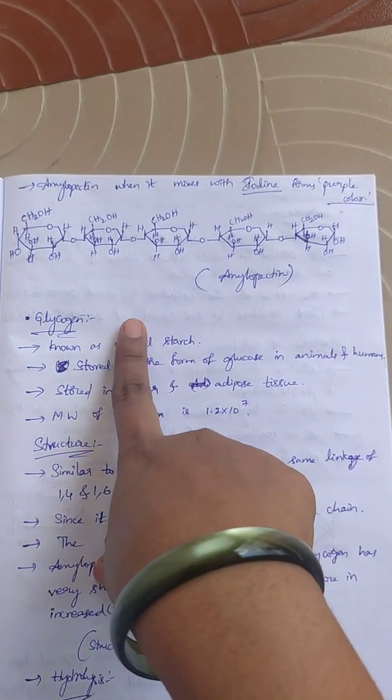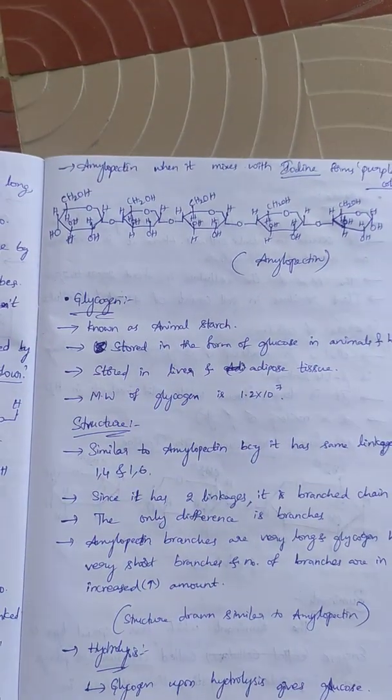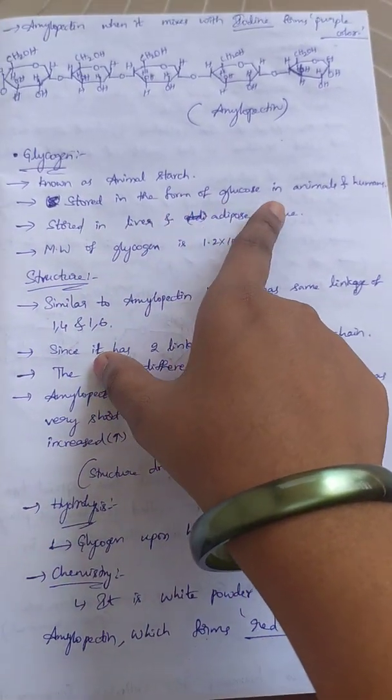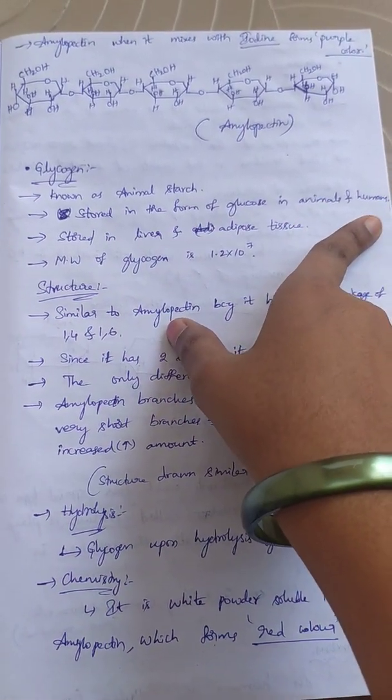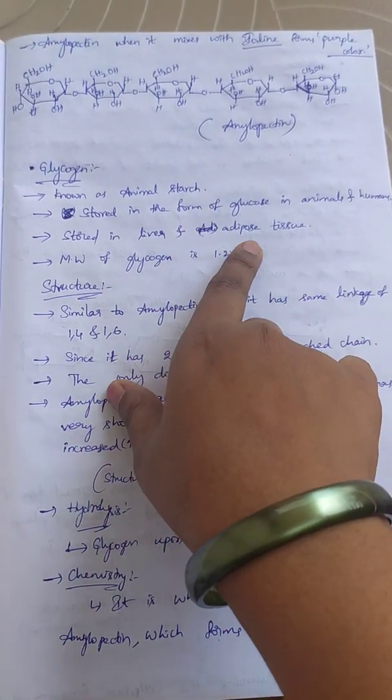Okay. Next, glycogen. Glycogen is known as animal starch. This glycogen is stored in the form of glucose in animals and humans. It is present in the liver and adipose tissue.